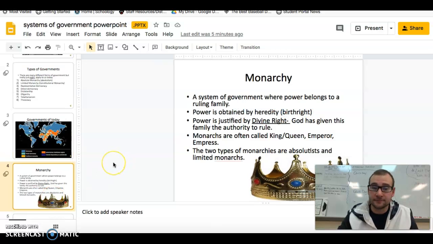So let's look at one of the earliest examples of a government style, and it's called the monarchy. It's a system of government where power belongs to a ruling family. Basically, it's hereditary. It's by your birthright. This used to be justified as a divine right, and we'll talk about divine right a lot in our class in geography, but also in history too, because the divine right means you have the God-given right to rule.